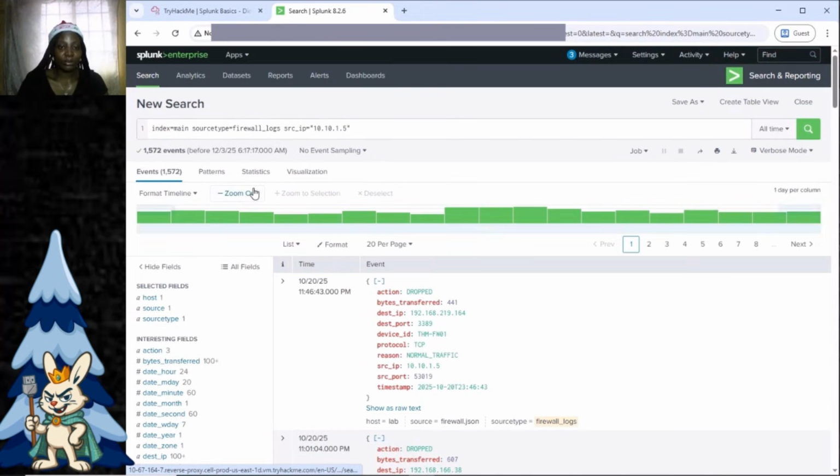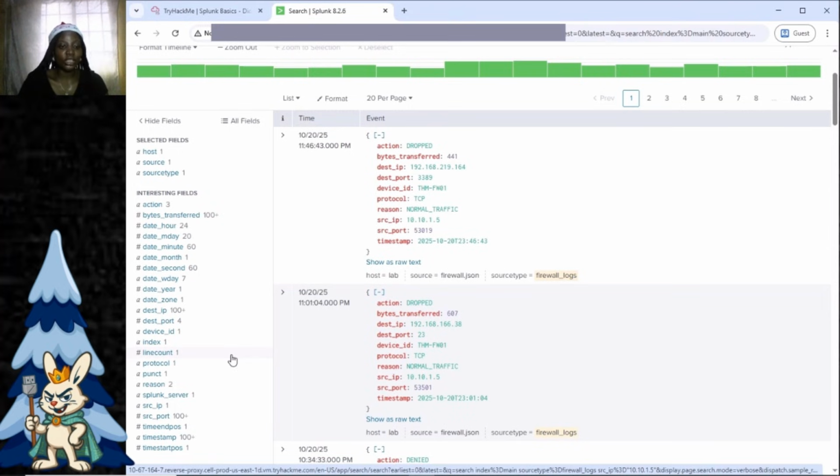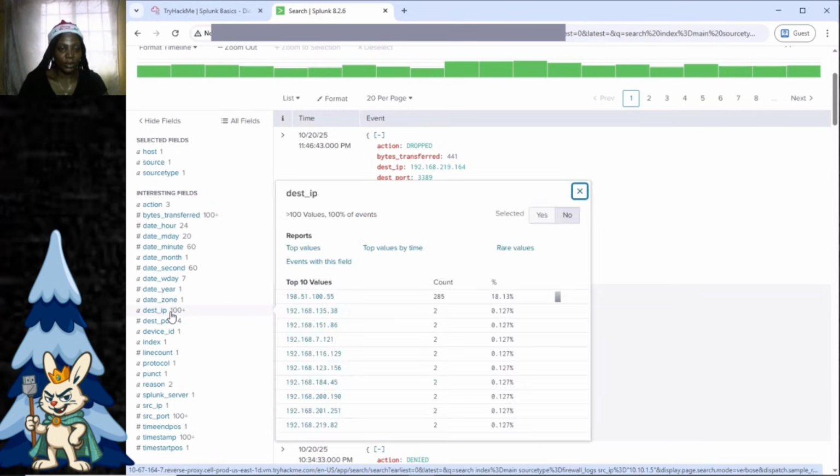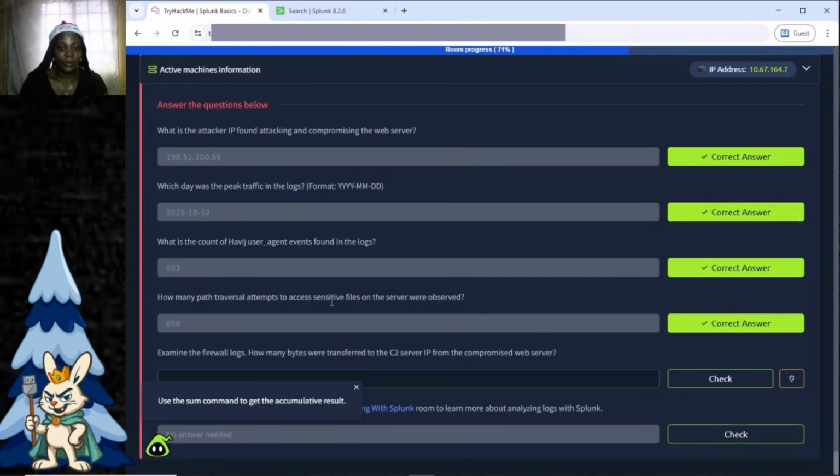Like I said before, clicking automatically adds the value to your search. And the next thing is destination IP. But here there are over 100 destination IPs.